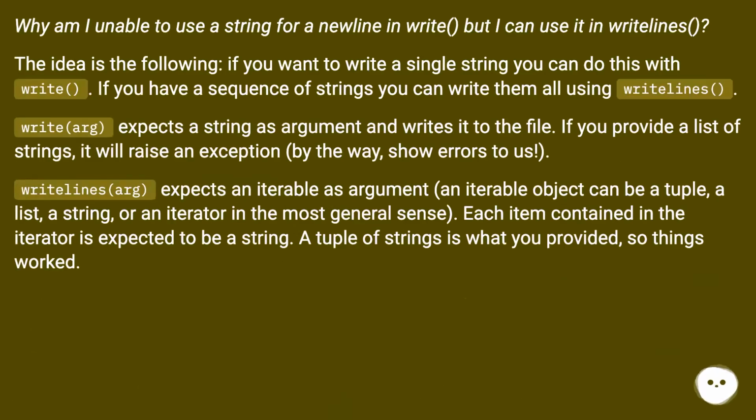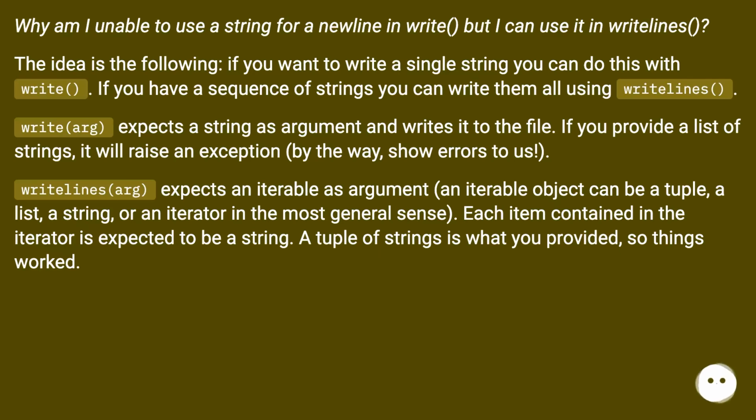Why am I unable to use a string for a new line in write, but I can use it in writelines? The idea is the following: if you want to write a single string, you can do this with write. If you have a sequence of strings, you can write them all using writelines. Write(arg) expects a string as argument and writes it to the file. If you provide a list of strings, it will raise an exception, by the way, showing errors to us.